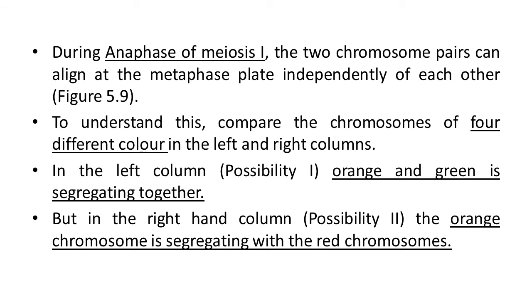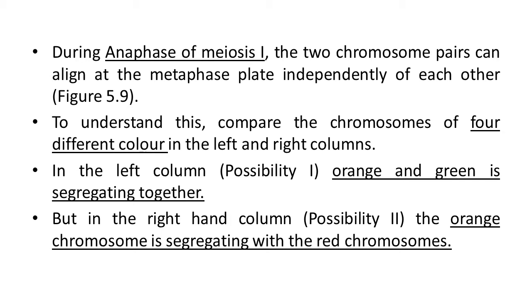During anaphase of meiosis 1, the chromosome pairs can align at the metaphase plate independently of each other. That we will study in the figure also. To understand this, compare the chromosomes of 4 different colors in the left and right columns. Actually, the left column is possibility 1, where orange and green are segregating together.